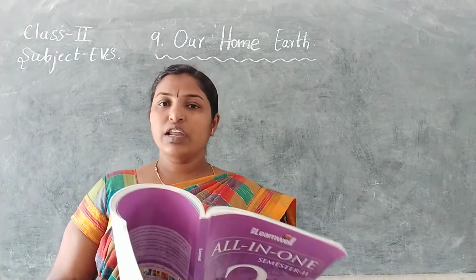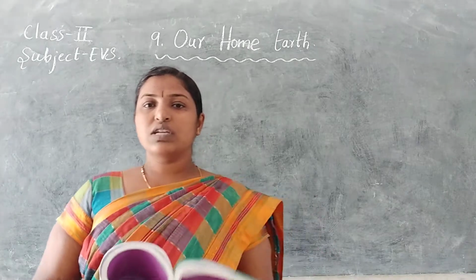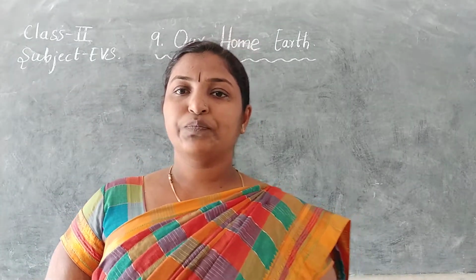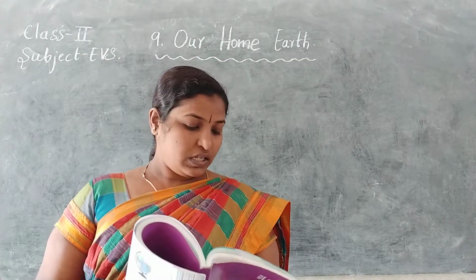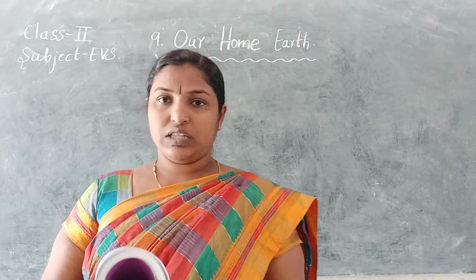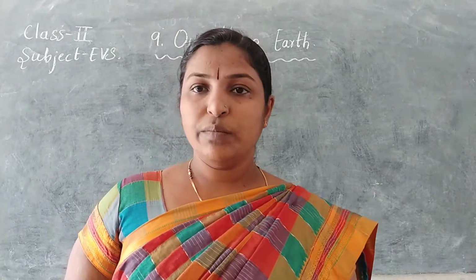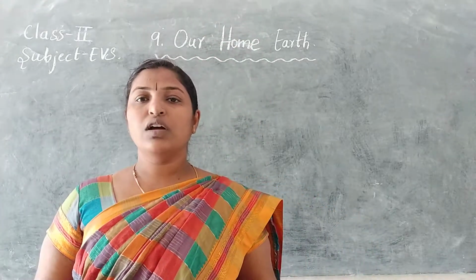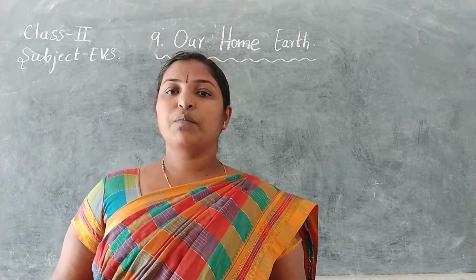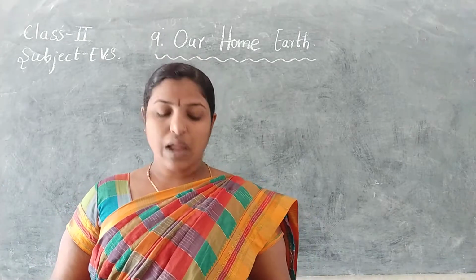Earth. Already we know about Earth. What is Earth? Earth is one of the planets, and we live on the planet Earth. We all human beings belong to the Earth. It means we are present on the Earth planet.